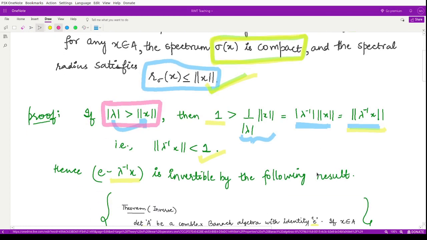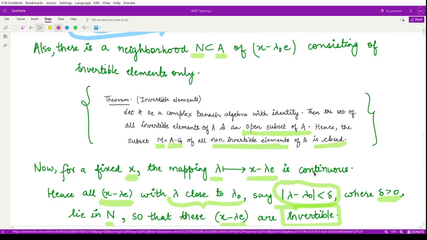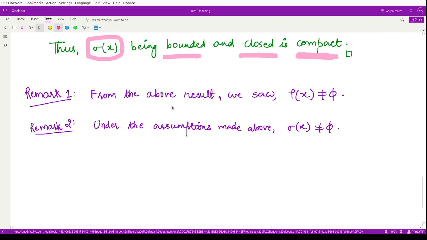So in regard to this theorem, we have some remarks. The first says, here we saw that the resolvent set is a non-empty set, because there exists some element corresponding to which we have invertible elements, and with the same assumptions, the spectrum set, the set consisting of all the spectral values for the element x, is also non-empty. So these are two points that you should remember, right?